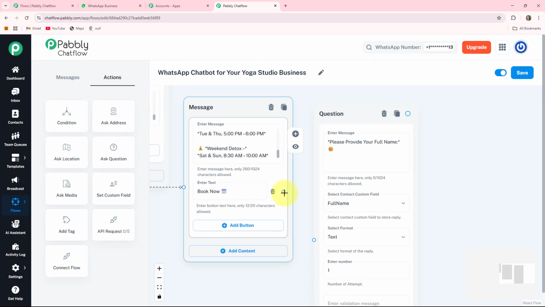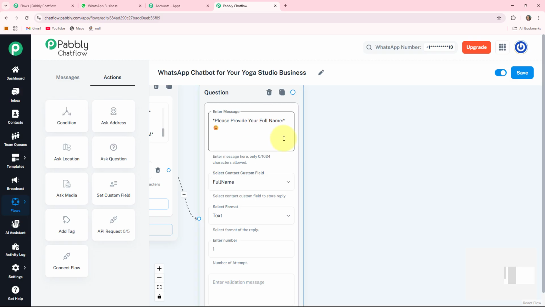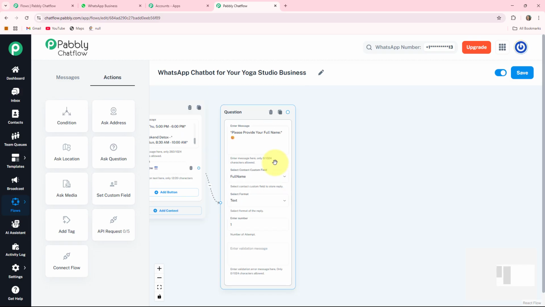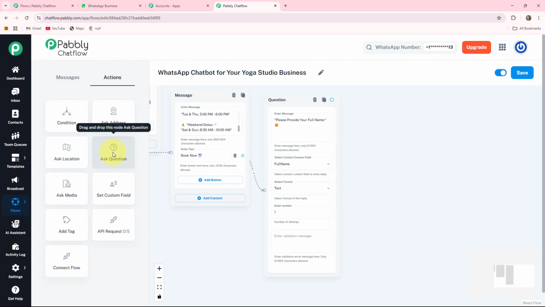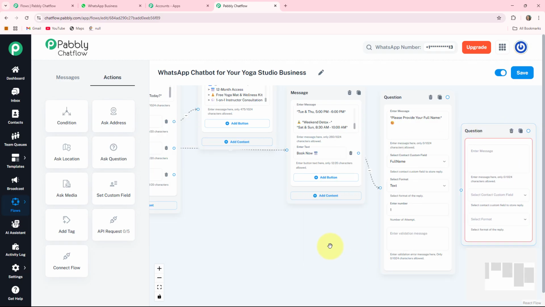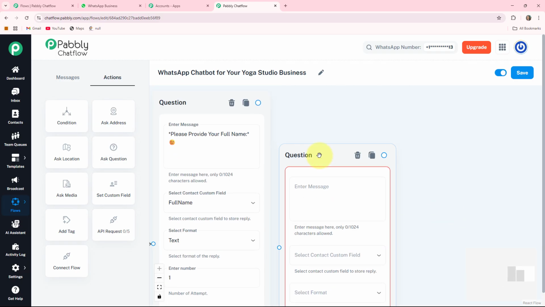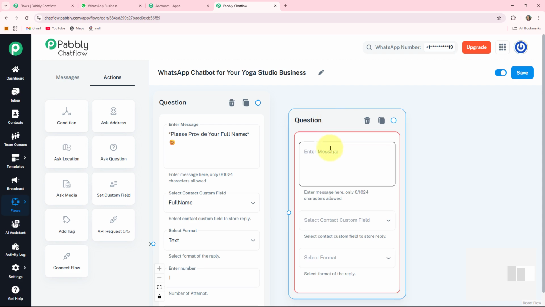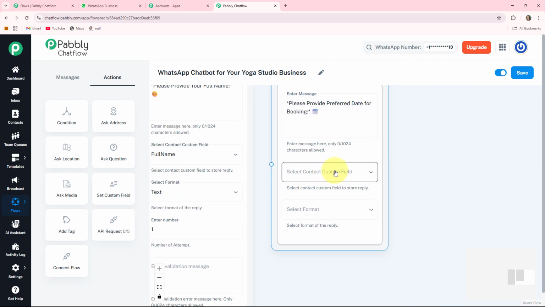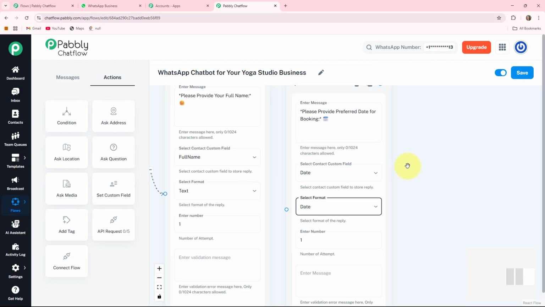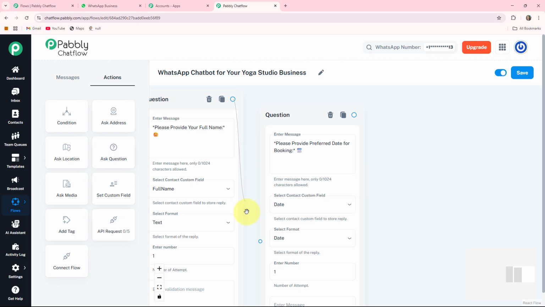Now I am connecting this circle which is present in front of book now to this message, so that whenever my clients click on this book now button, at first my bot will ask them about their full name. After that, I want to know the date of booking, so I am again taking one ask a question button, drag this question box here and write the question: please provide the preferred date for booking. Here I write it. In the select contact custom field, I'll select date and the format I'll select as date. Now I am connecting this circle to this message.